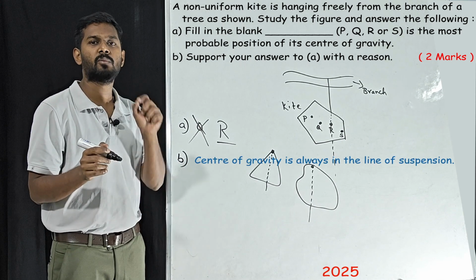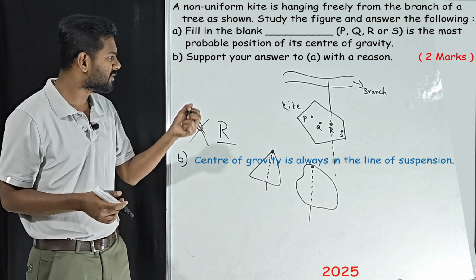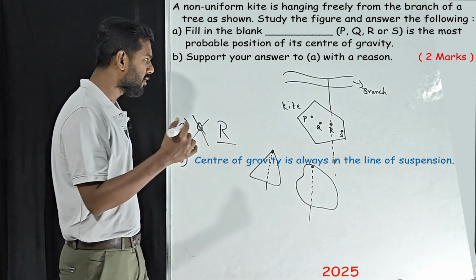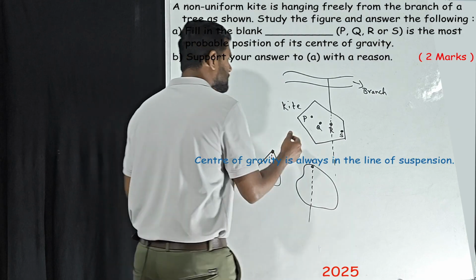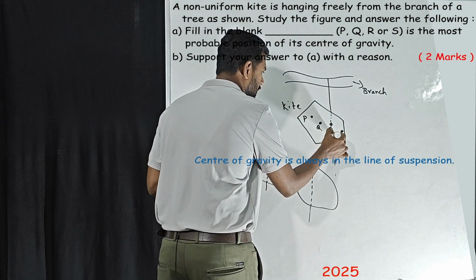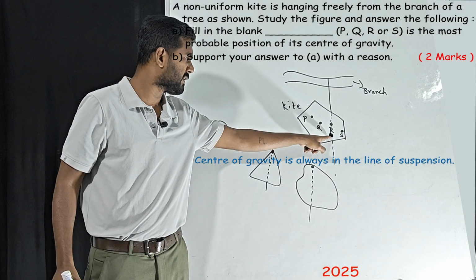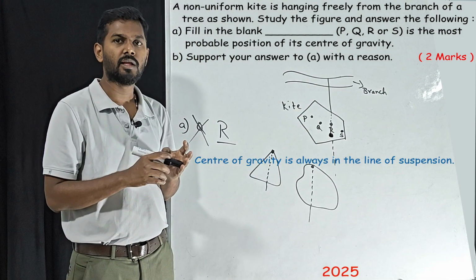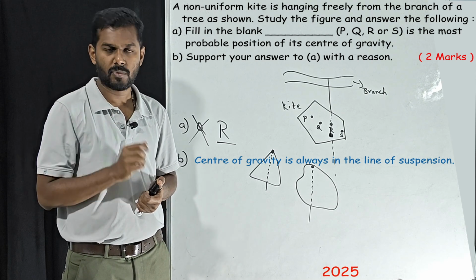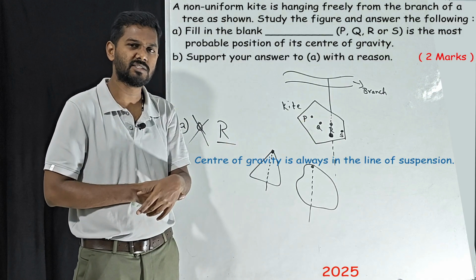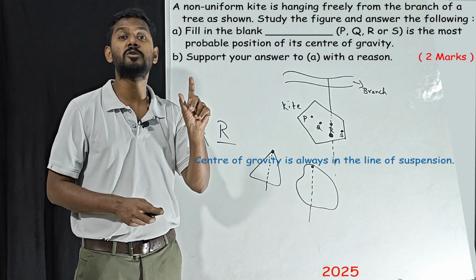Center of gravity will always be in the line of suspension. That's it. Now, if the same question, can it be twisted? Assume we are going to place a small piece of clay somewhere here. Do you think the position of center of gravity changes and where it will go? Yes, it will change. We are not changing the shape, we are changing the distribution of mass.